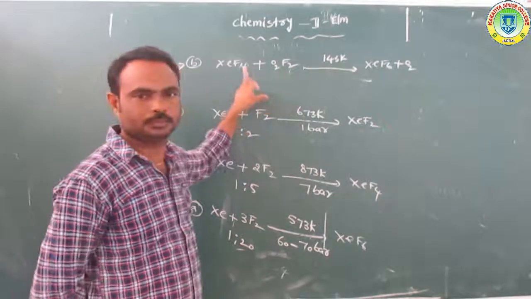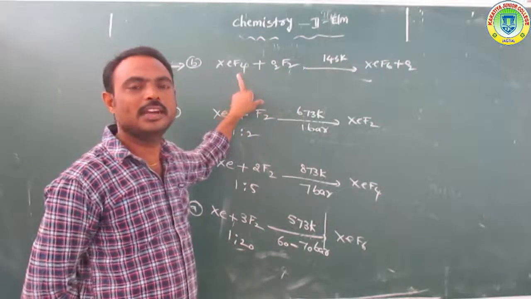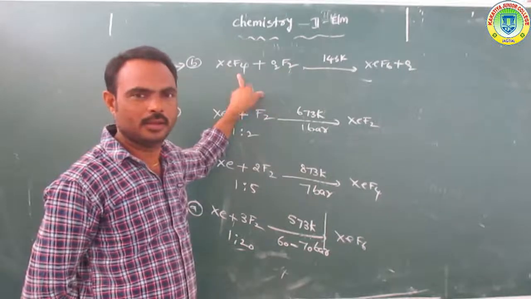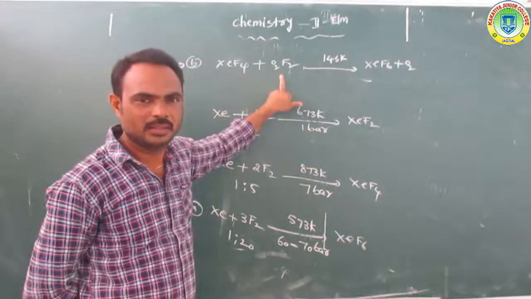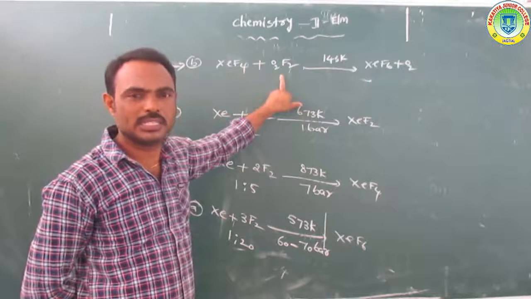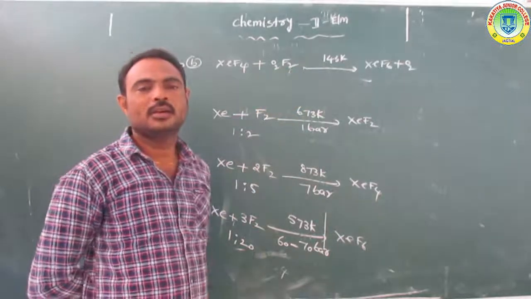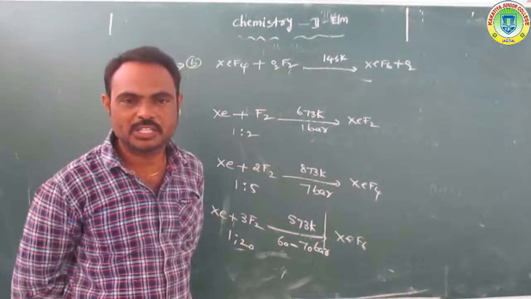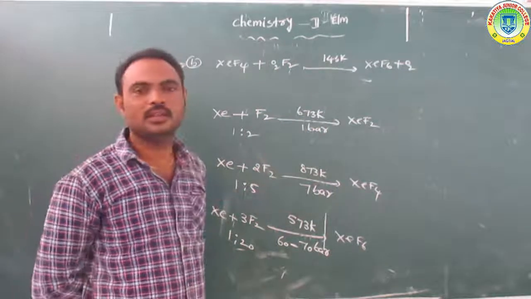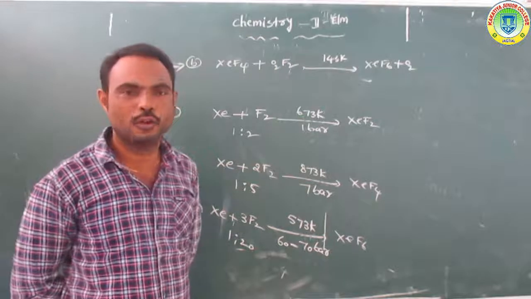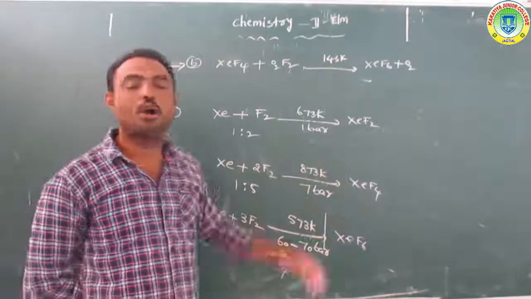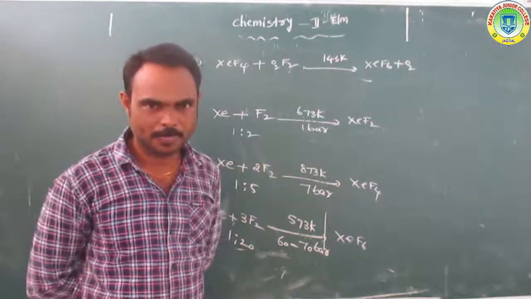Listen, xenon tetrafluoride reacts with dioxygen difluoride at 143 Kelvin temperature to form xenon hexafluoride and oxygen gas.